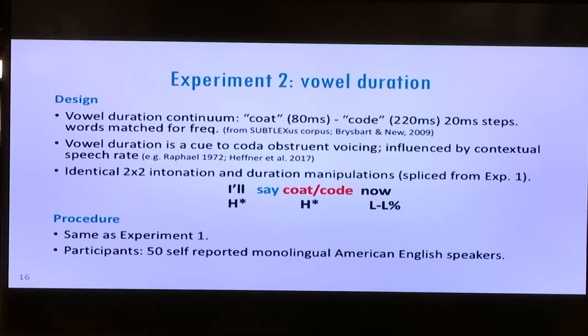As far as the crucial manipulations here, they were identical to those in experiment 1. Actually, the words "all say" were cross-spliced from the stimuli in experiment 1, recorded at the same intensity by the same speaker, etc., and adjoined to the new target word, plus the word "now" to create the new carrier phrase "all say X now," where X is categorized as coat or code by listeners. As far as the procedure, it was the same as experiment 1, with another 50 participants.